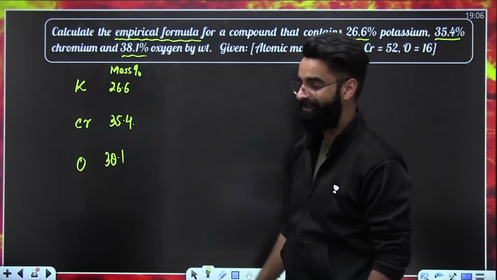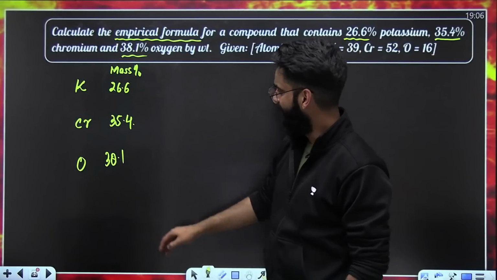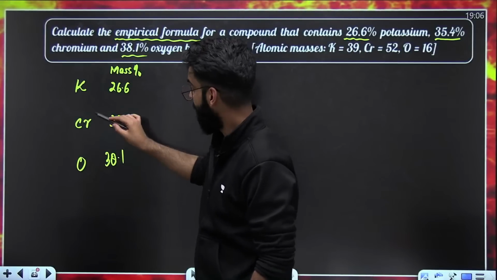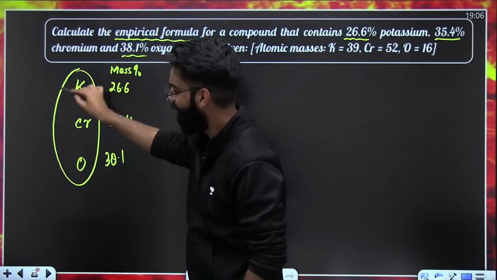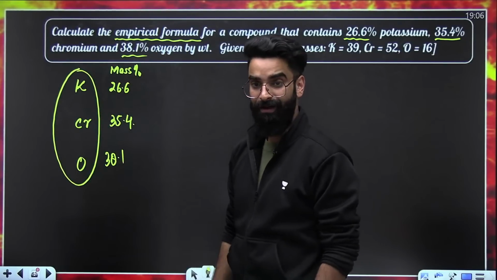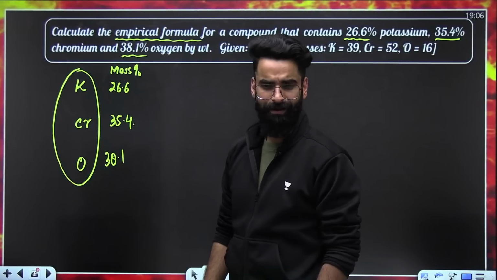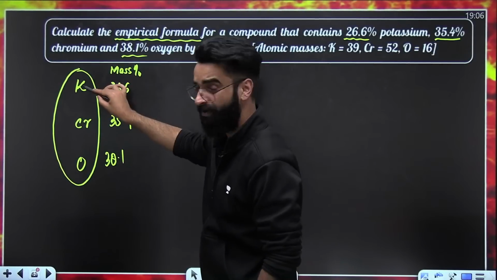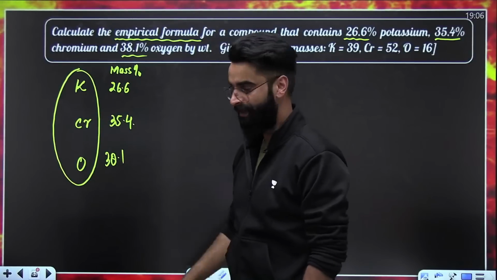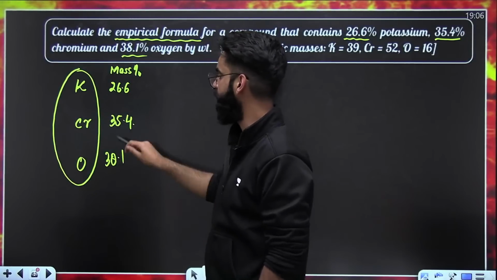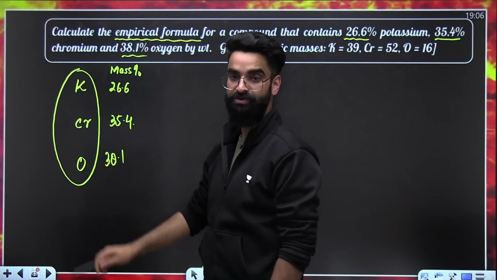What is this mass percentage? What does that mean? It means in 100 grams of a compound containing 3 elements, you'll find 26.6 grams of potassium. In the same 100 grams of compound, you'll find 35.4 grams of chromium.